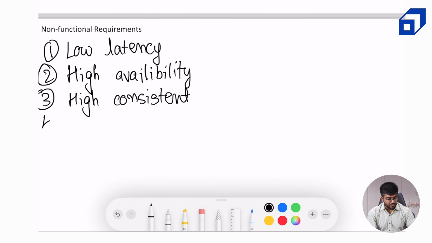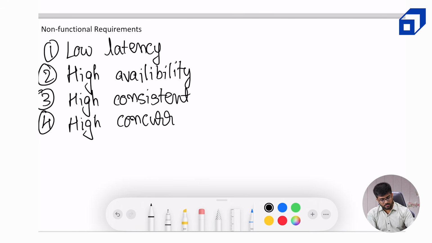And lastly, a very important non-functional requirement is high concurrency. Now when we will talk about some of the different numbers, you would realize why concurrency is important, and we will also discuss the concurrency issue in detail. Like, let's say there is only one room remaining and two people are trying to book the room at the same time.